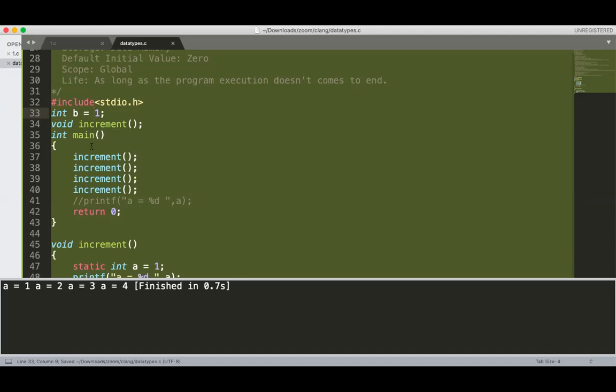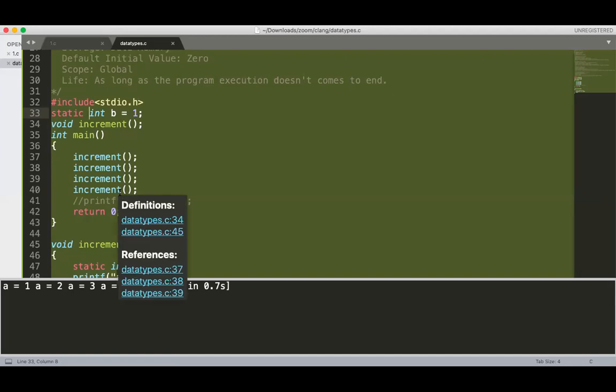Can we give static int b is equal to 1? Yes. Simply, if you put static in front of a global variable, the meaning is that now the scope of this variable, int b, is local to this file only. The scope becomes local to the file in which the variable is defined.